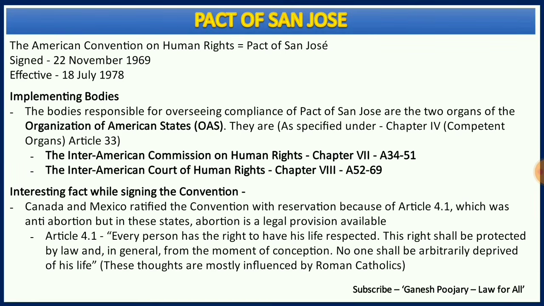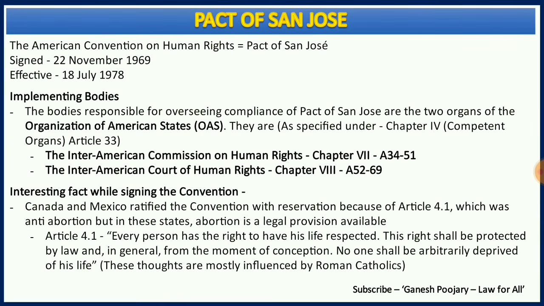in detail. Now the American Convention on Human Rights, famously known as Pact of San Jose, was signed on 22nd November 1969 but came into effect only on 18th July 1978. That is why we are calling it the American Convention on Human Rights 1978.